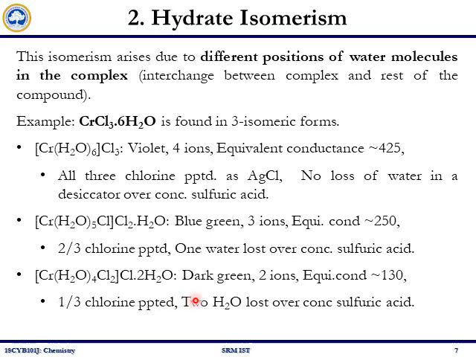You can also see that the equivalent conductance decreases with the number of ions formed in the solution, that is here 4, 3, 2. Similarly, the equivalent conductance seems to be decreasing accordingly. So these 3 types of isomers have the same molecular formula, but the position of water molecules in the complex is different, and hence we name it hydrate isomerism.